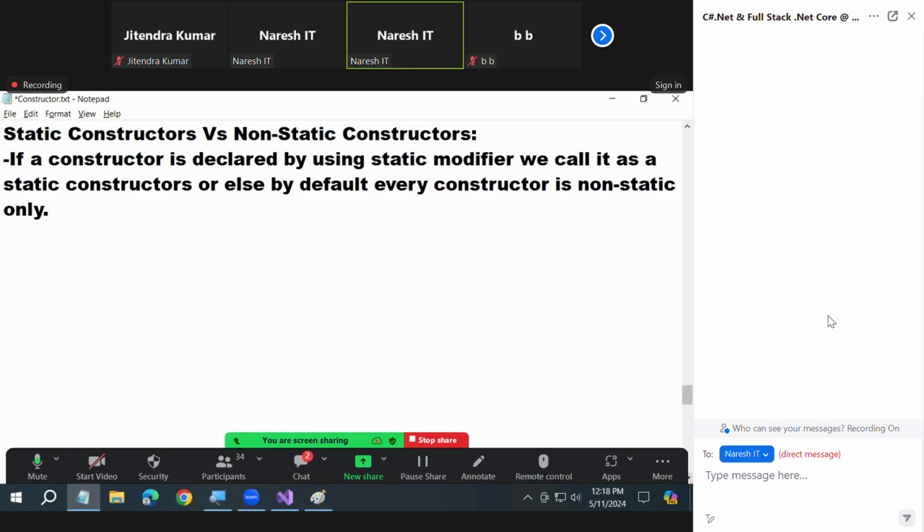Next, now you tell me, what is the job of a constructor? To initialize fields. Perfect, very good. The job of a constructor is to initialize the fields. We learned it yesterday only. But today we came to a new point here. Fields are of 4 types. What are the 4 types of fields? Static, constant, non-static, read-only. And one more thing, constructors are of 2 types: static and non-static. Now my question is, what fields are initialized by which constructor?